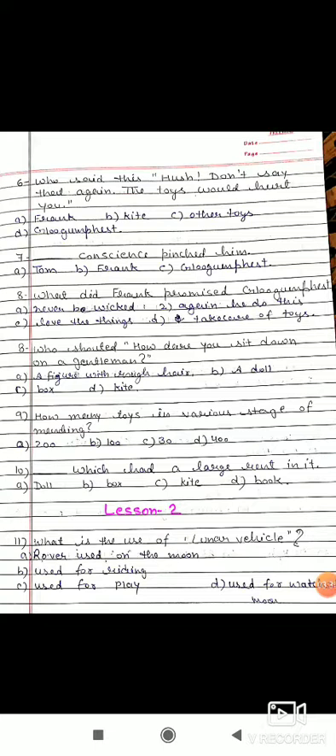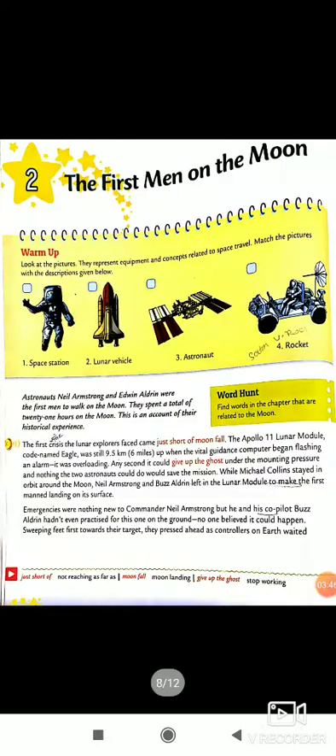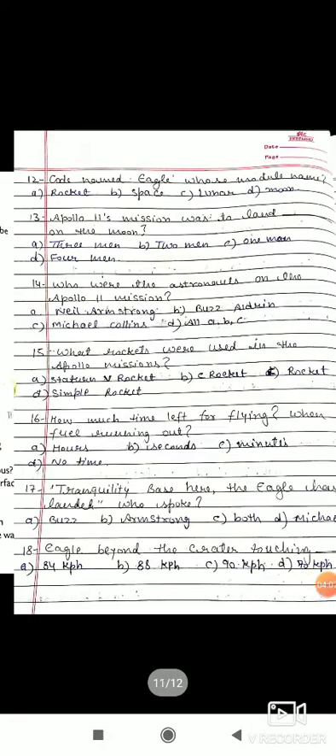And the second chapter, your question, what is the use of the lunar vehicle? So the rover is used on the moon, this lunar vehicle we use, the rover is used on the moon. And this is the second chapter, the first one, On the Moon. So you read: astronauts Neil Armstrong and Edwin Aldrin were the first men to walk on the moon. They spent a total of 21 hours on the moon. This is the account of their historical experience. So like this I have given you questions, this one also you read and learn it.